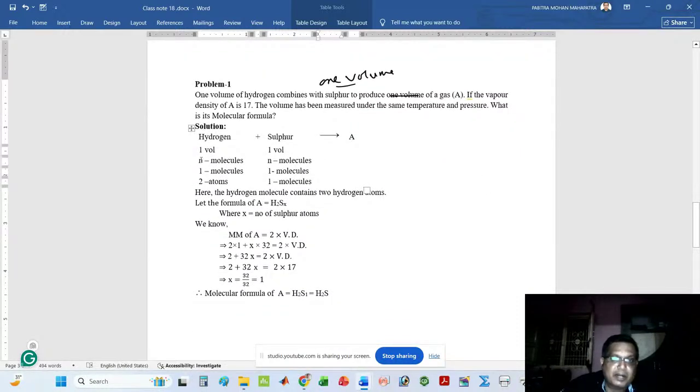Suppose I divide by n. That means n molecules divided by n, and for sulfur, n molecules divided by n.